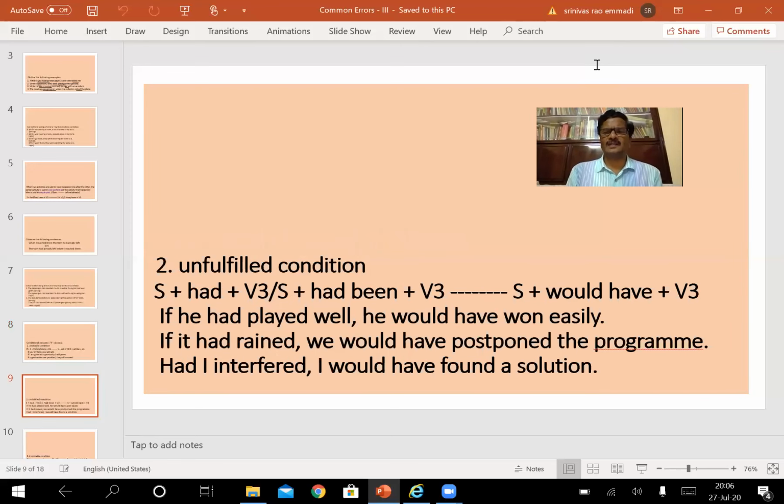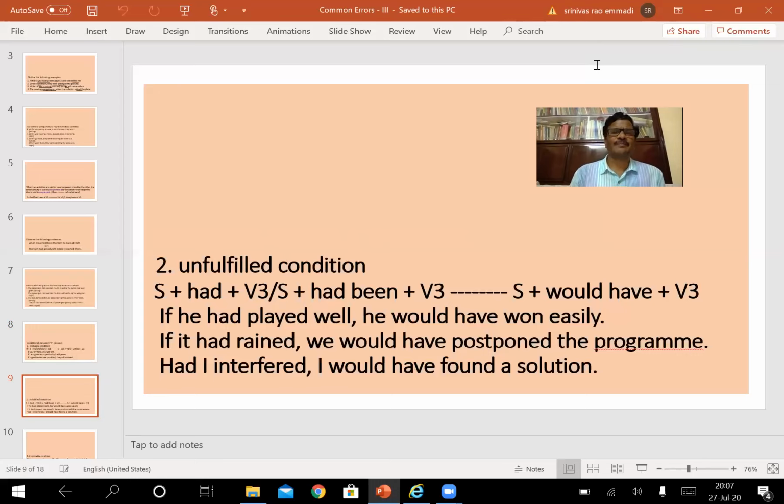So the second and very commonly used conditional clause is unfulfilled condition. The first one is probable condition, which is likely to happen. The second one is unfulfilled condition. Even here, two activities are taken. The first activity did not take place, so the second activity also did not take place as a result. Since the first activity was not fulfilled, the second activity was also not fulfilled. There is a condition here. Since the first one did not happen, the second one did not happen.